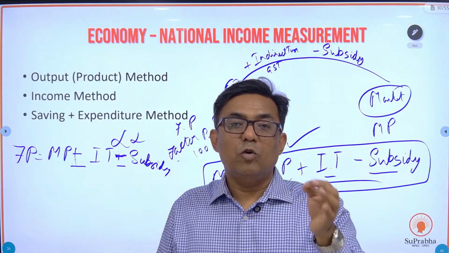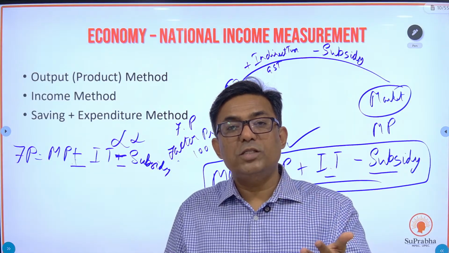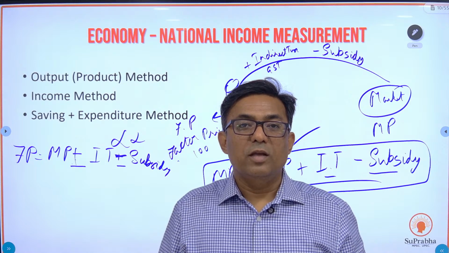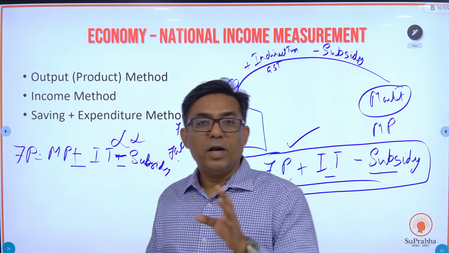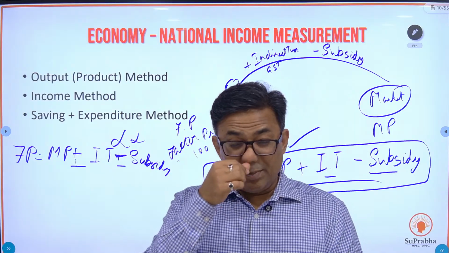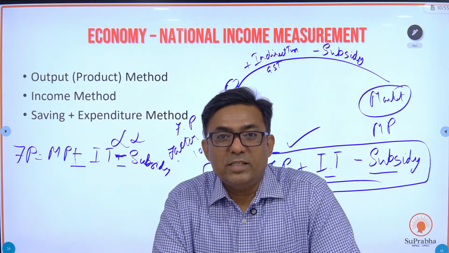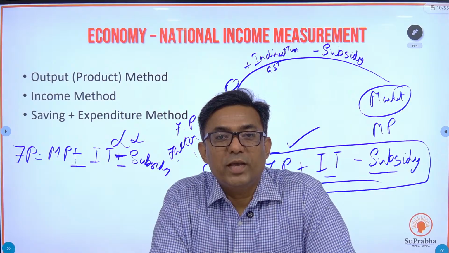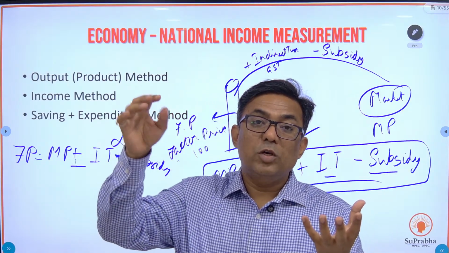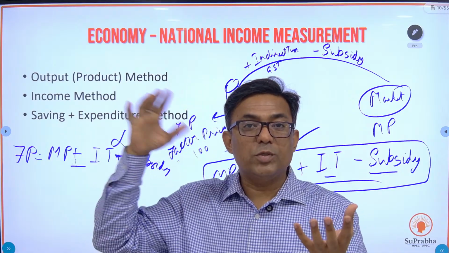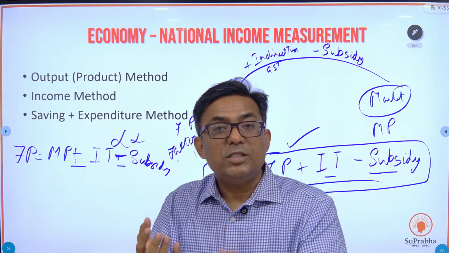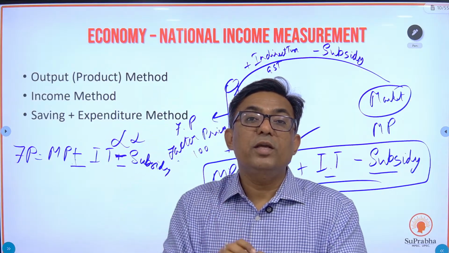It depends on what kind of taxes the government is levying and what subsidy the government is providing. Okay, fine. So the market price is not always going to be more than the factor price. A basic example is the gas cylinder that comes to our home. We buy the gas cylinder at factor price, but what does the government do? The government gives us subsidy. That subsidy is deposited in our account. So in the market, what price did we get this cylinder at? We got it for less than the factor price, because the government is providing subsidy.